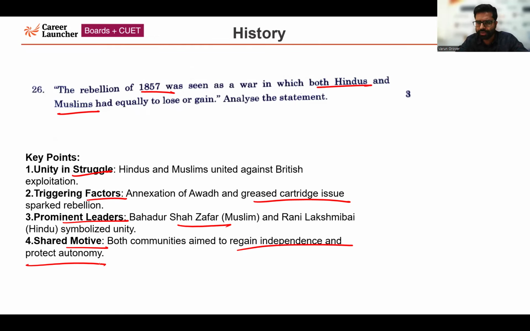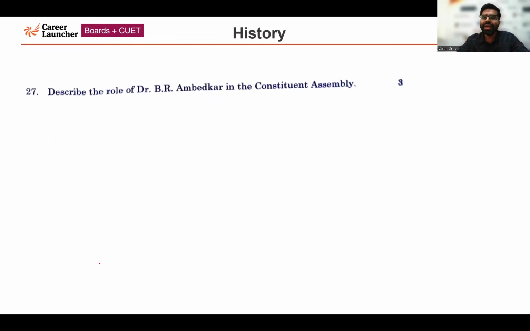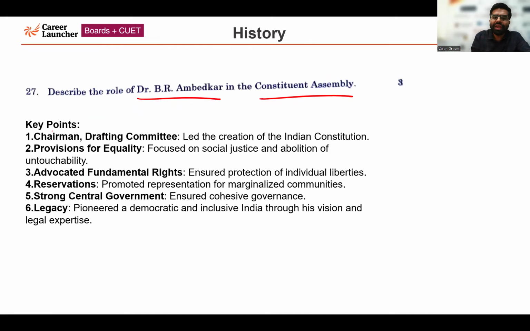Now moving forward to the next question, that is question number 27. Describe the role of Dr. B.R. Ambedkar in the Constituent Assembly. How he played an extremely crucial role in the Constituent Assembly. These are the key points which you could have written in your answer. Very importantly, chairman of the drafting committee. So he led the creation of the Indian Constitution.